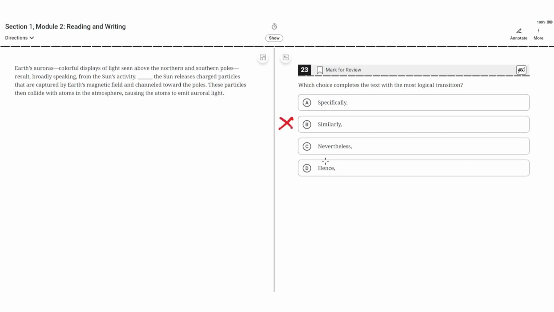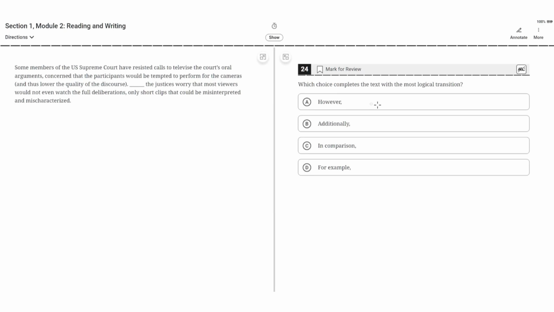So B is incorrect. C. Nevertheless. This is incorrect because this implies that there is a contrast between the first and second sentence, which is not the case, where the second sentence goes into specifics of the information in the first sentence. So C is incorrect. D. Hence. This is incorrect because this implies that the information in the second sentence results from the information in the first sentence, but this is not the case, where the second sentence goes into specifics about the information introduced in the first sentence. So the correct answer is A. Specifically.